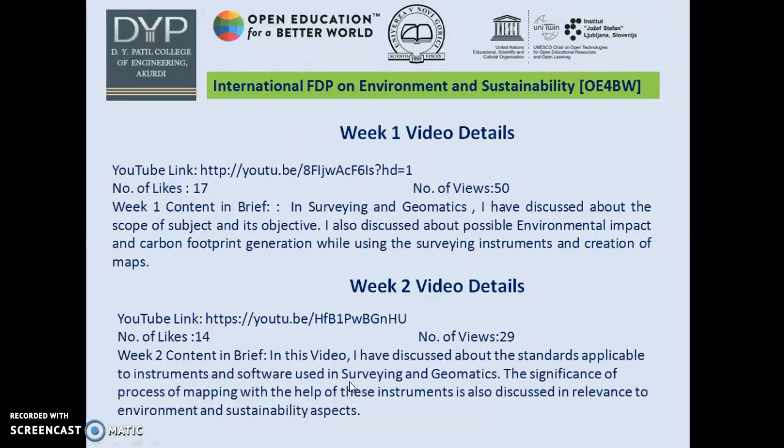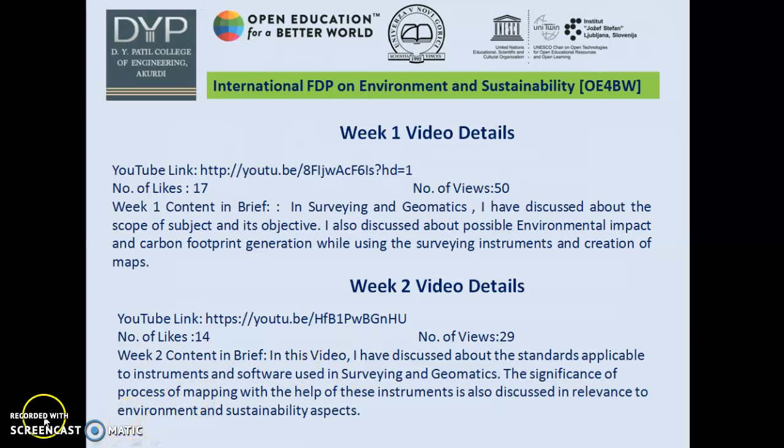In week 1, I dealt with discussions about awareness of environmental impact and carbon footprint generation while using the surveying instruments and creation of maps. In week 2, I discussed the standards applicable to instruments and software used in surveying and geomatics. The significance of the process of mapping with the help of these instruments is also discussed in relevance to environment and